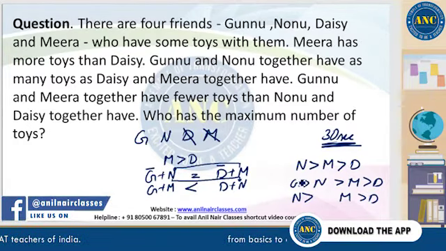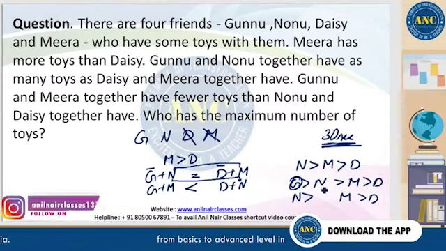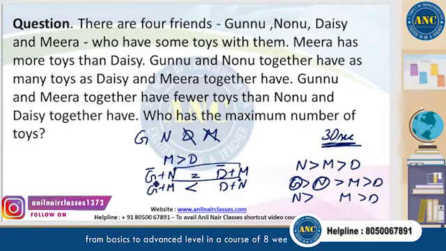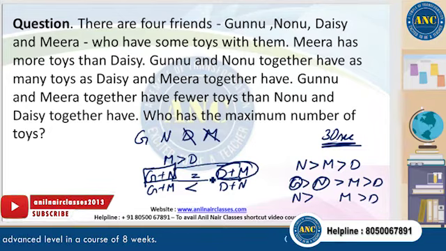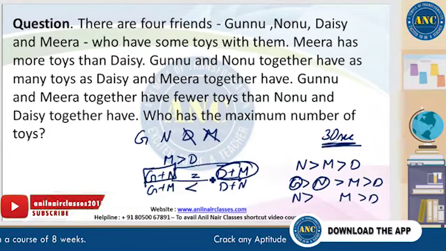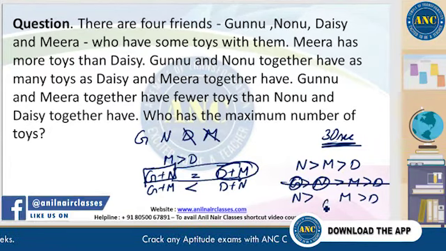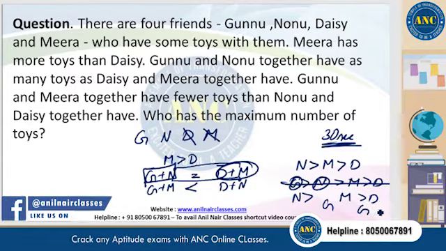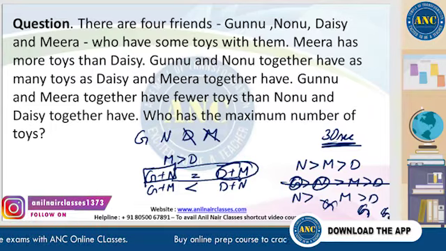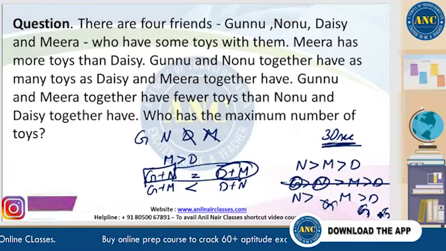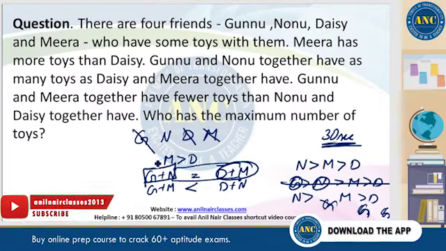What if Gunu is the highest, right? And Nonu is the second highest. Now, highest plus second highest cannot be lowest plus the second lowest, right? That's just not possible. That means this case is ruled out. Gunu should come somewhere here. In fact, it cannot even come here. It should come here or here. We are not sure of the position, right? So automatically based on that, we can cancel out G.